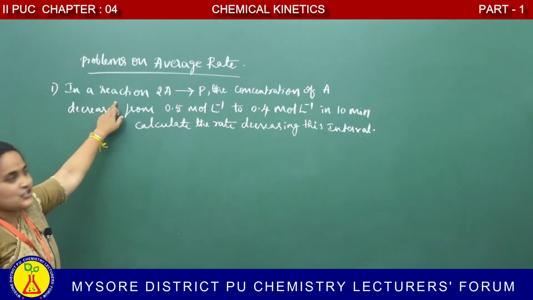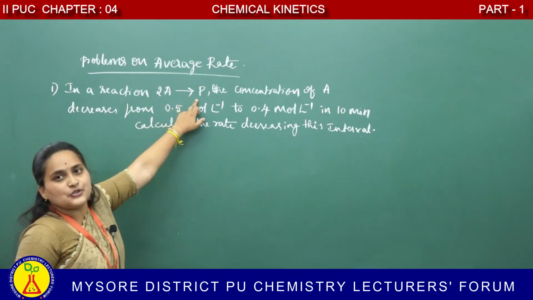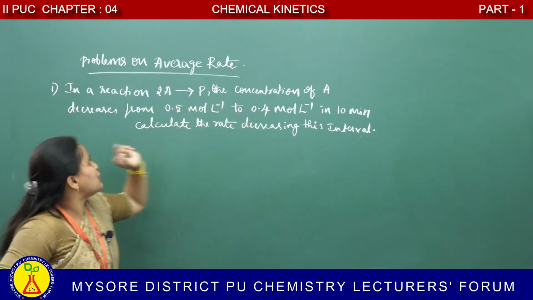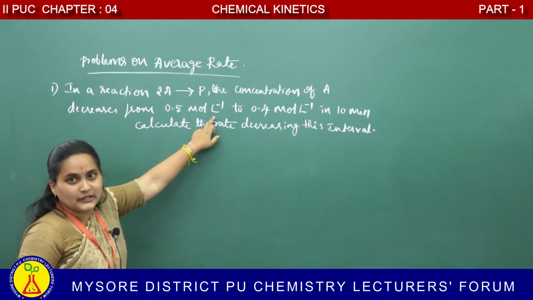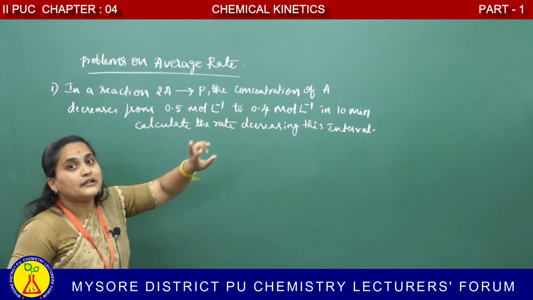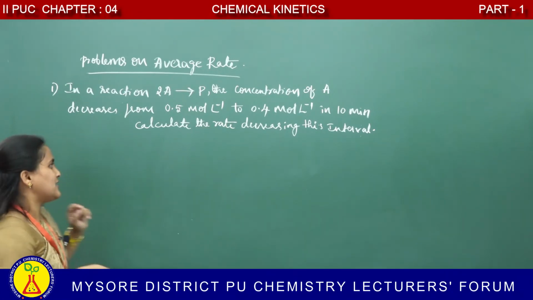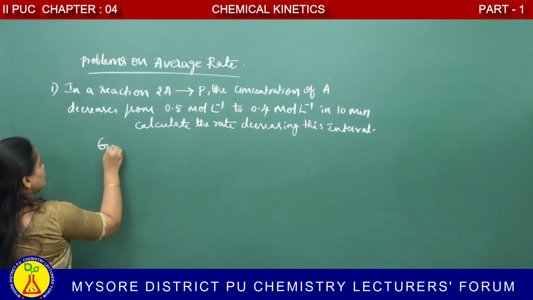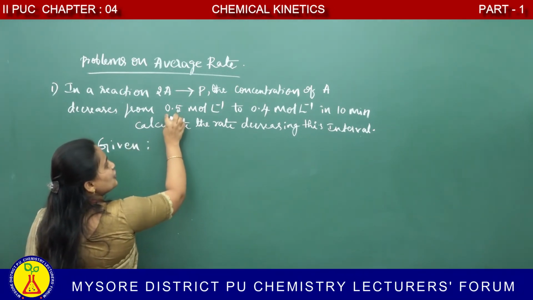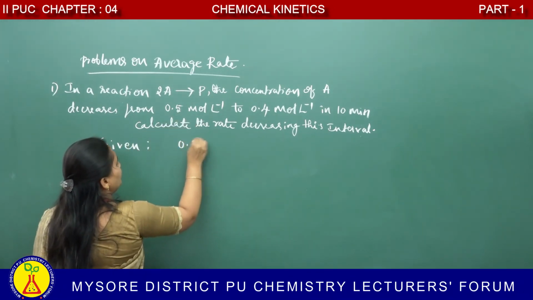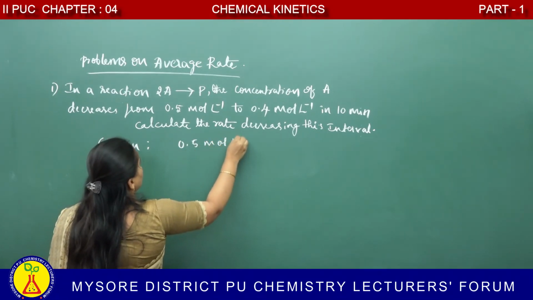In a reaction, 2A giving rise to product. The concentration of A decreases from 0.5 mole per liter to 0.4 mole per liter in 10 minutes. What is given? Concentration is given, 0.5 mole per liter.